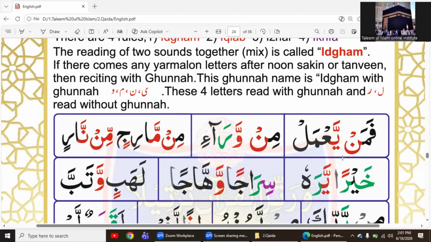Let's make it clear. This one is noon silent, and after noon silent, there is ya. It means that now we will mix the sound of noon silent and ya, and we'll read it with gunna. Normally, we will read it faman, but we know that after noon silent, when there is ya, we will do idgham.